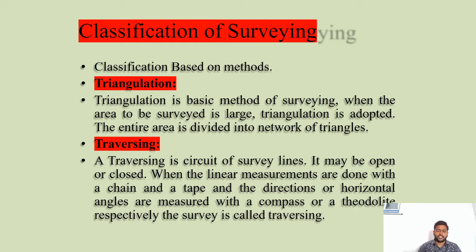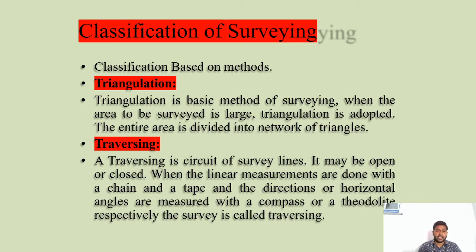In this triangulation method, whatever the area we want to calculate, that total area will be divided into number of triangles. So either it may be a regular or irregular area. If you want to find the area, we need to divide the total area by triangulation method, so we need to take one baseline.